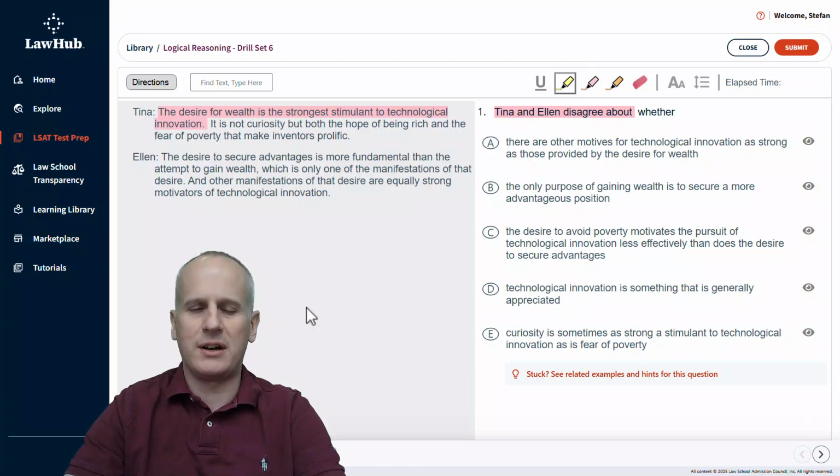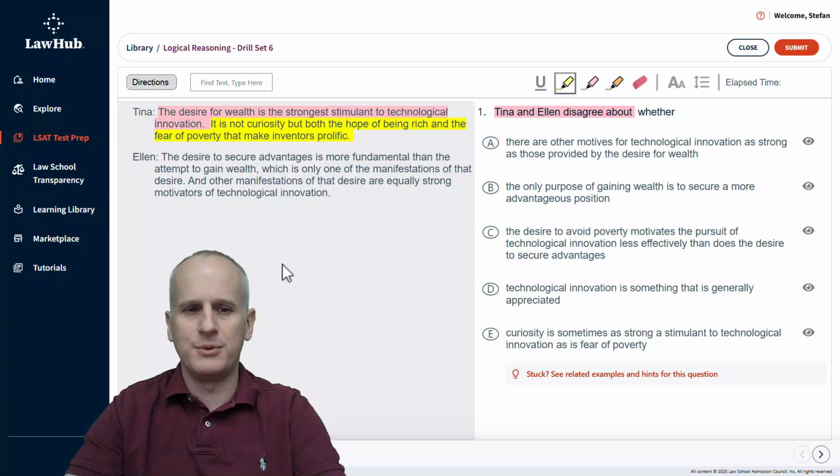Now we're going to switch our color and read her second statement, which reads: it is not curiosity, but both the hope of being rich and the fear of poverty that make inventors prolific. So that's her second statement of fact. Again, we don't need to care about this as an argument. We just need to take it as what Tina believes in order to determine what is going to be in disagreement with whatever Ellen is about to say.